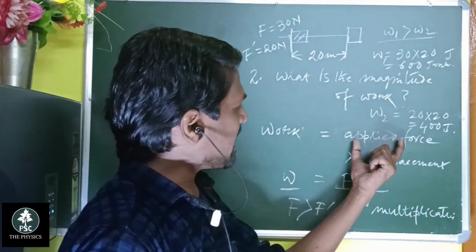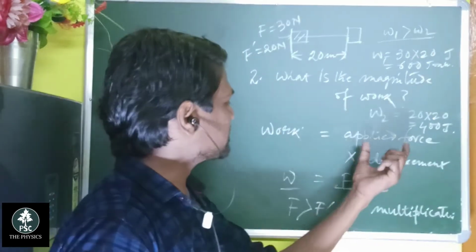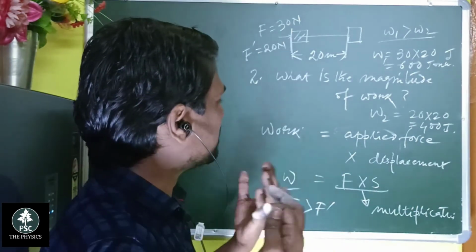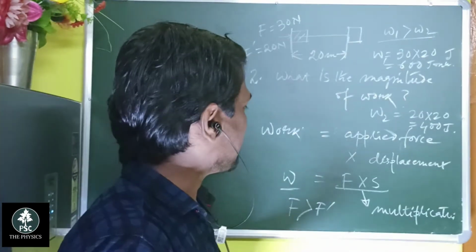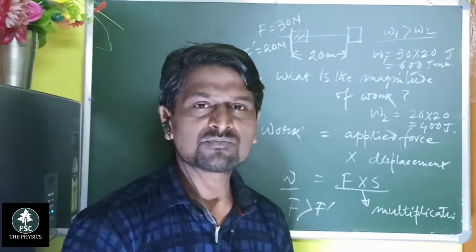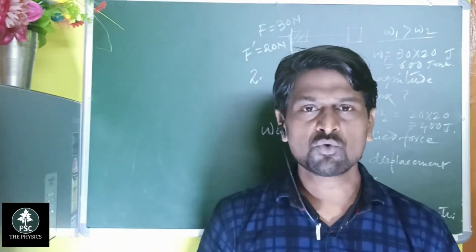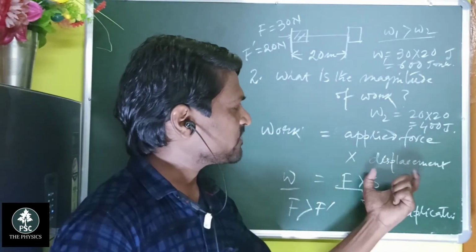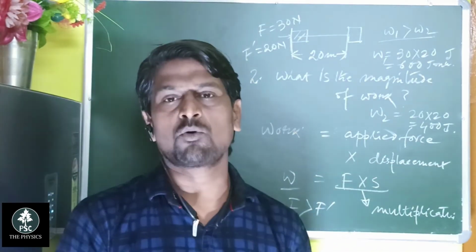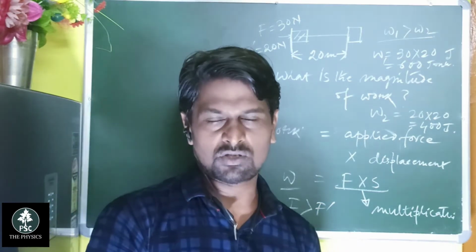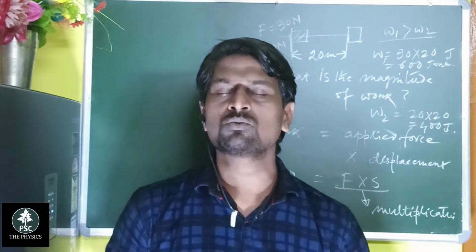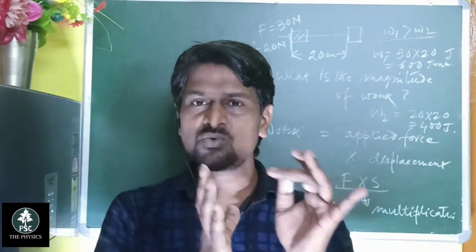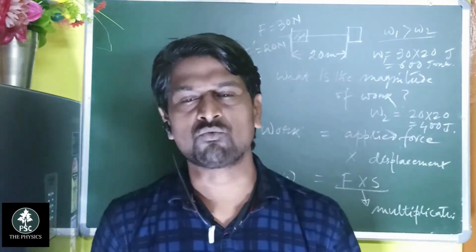So when the applied force is greater, the work is also greater, and if the displacement is greater, then the work is also a greater value. So work depends mainly upon the applied force as well as the displacement of the body along the direction of force.